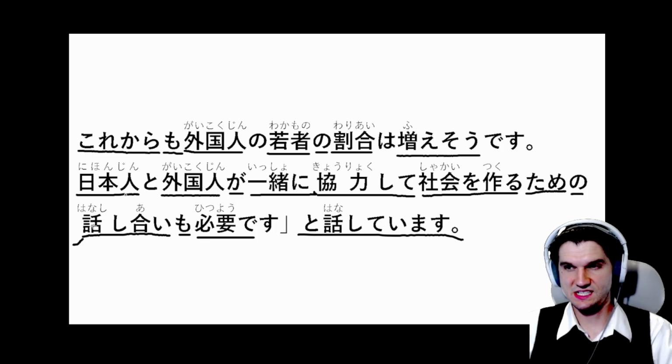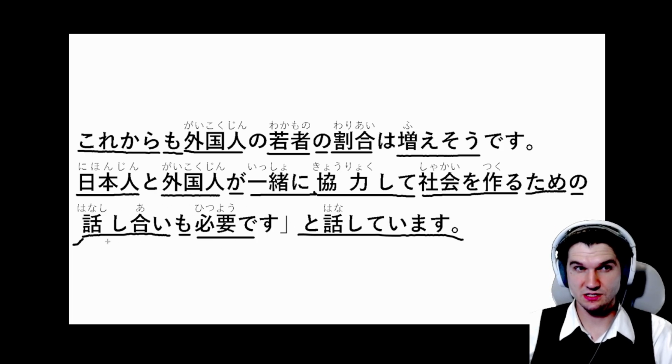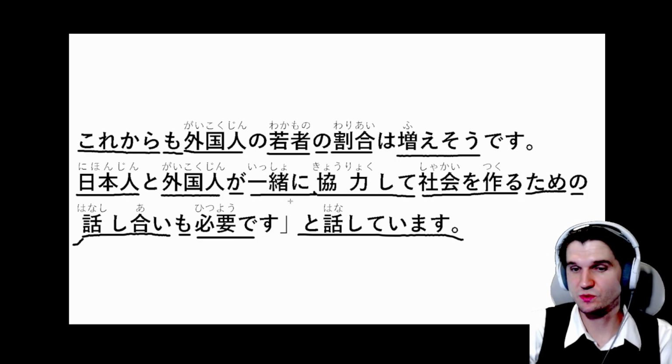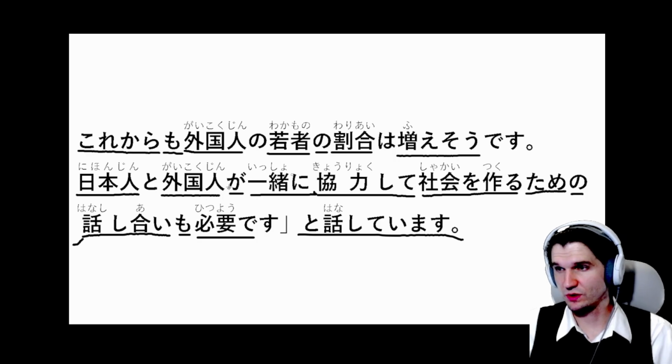So what is necessary? Discussions are also necessary. And then what kind of discussions? So discussions for making it possible for Japanese people and foreigners to create society while working together. Kind of a real big mess when you put it into English, but that's kind of where we're at.